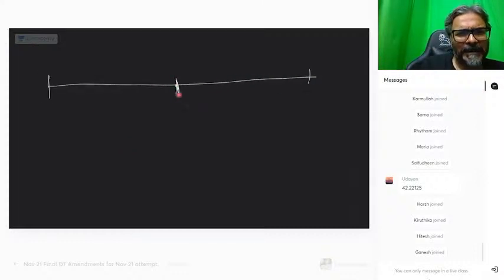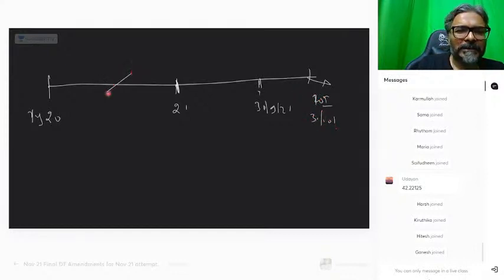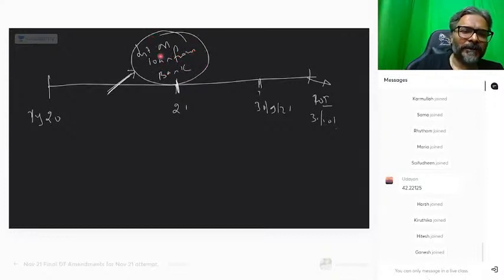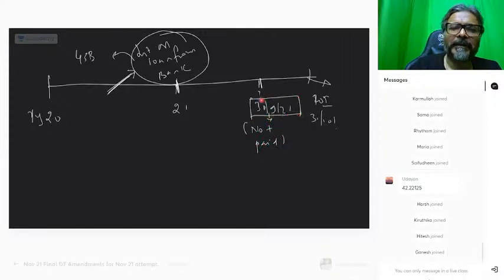A simple example I can take. Previous year 2021: the report date is 30th September, and the ROI date is 31st of October. Now, students, here, take interest on loan from bank. Is it covered under section 43B? Yes. Now, they have not paid it up till here. So as on 30th September 2021, it has not been paid.